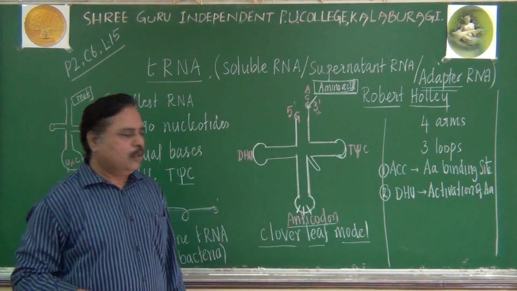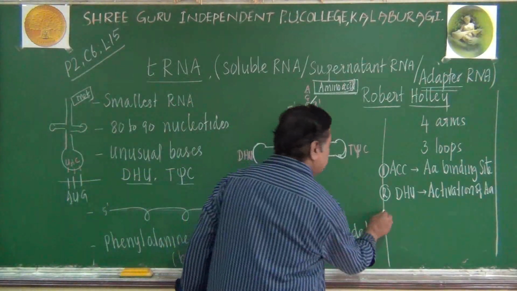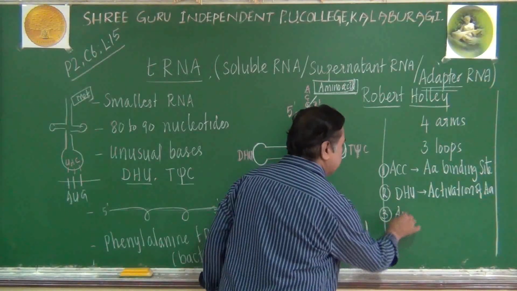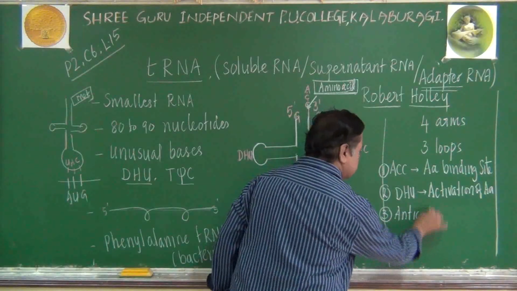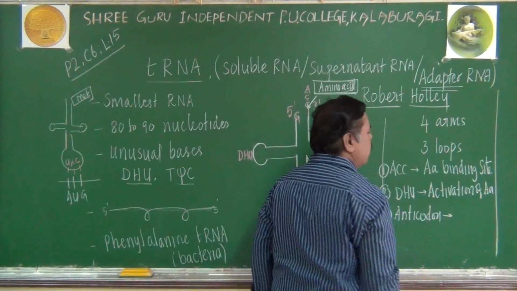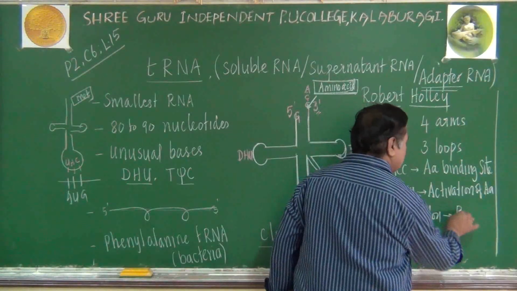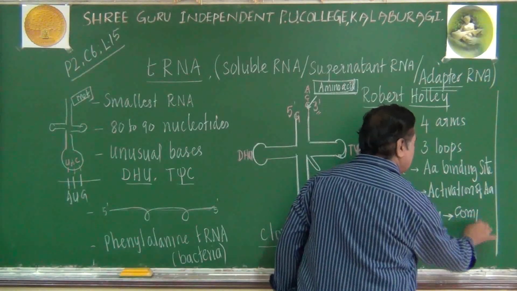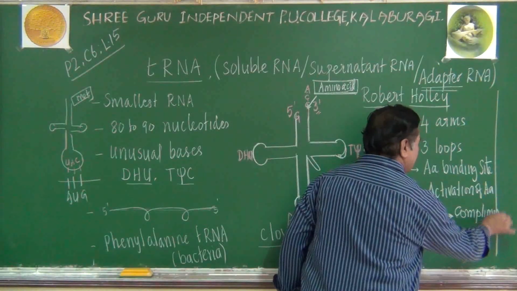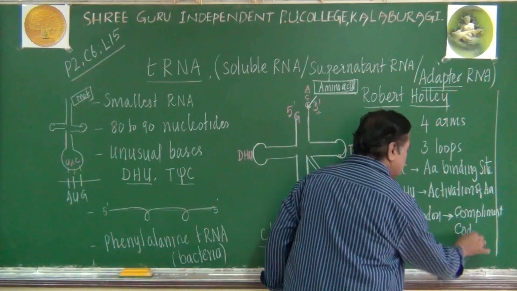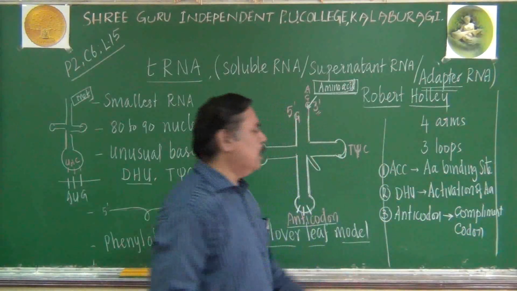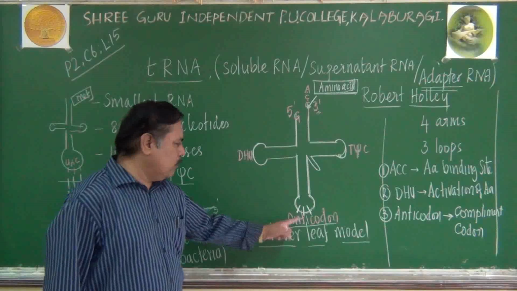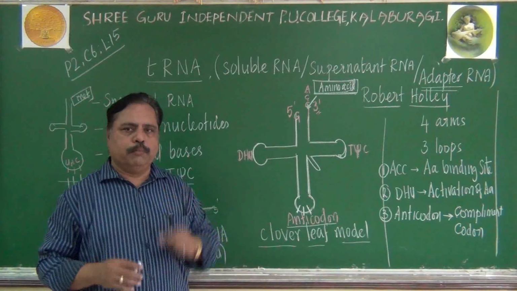What is the third arm? The anticodon arm, or anticodon loop. This anticodon loop will recognize, or complement, the codon present in the mRNA. Anticodon will complement the codon, remember.